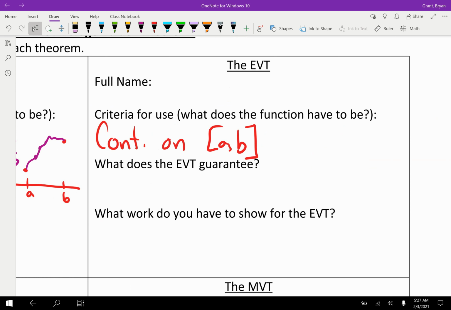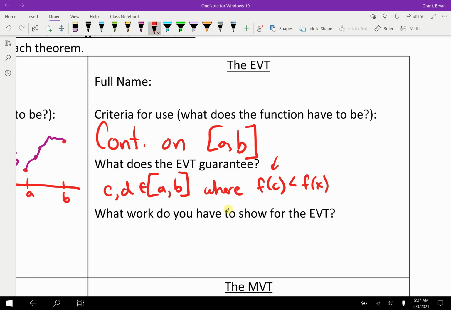Well, the EVT guarantees, and let's pick two other numbers, let's say we have points C and D, where C and D are, including the endpoints, some values in between A and B, possibly at A, possibly at B, where when you evaluate C in your function, that one single number is going to be less than every other number in the function. This we would call an absolute min. And in turn, if we evaluated our function at D, that would be greater than every other value in our function.